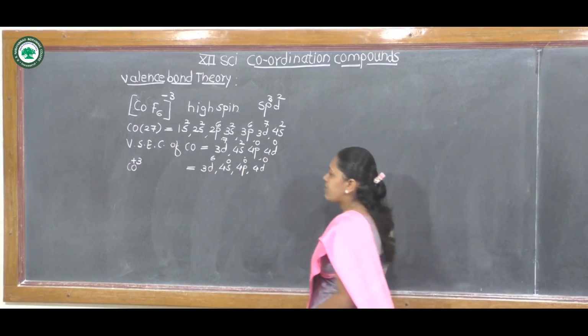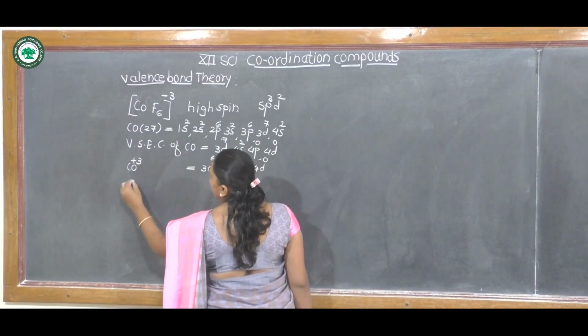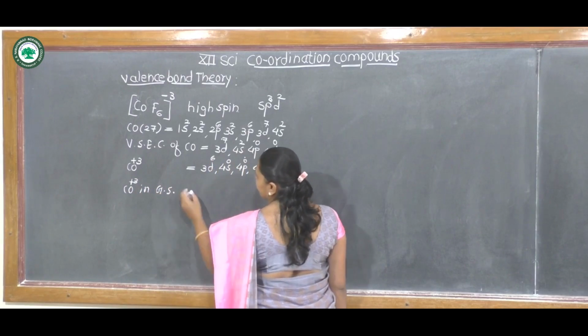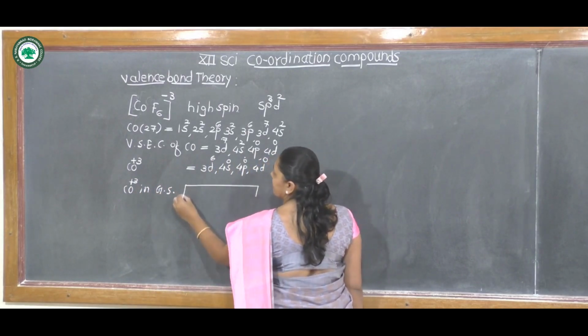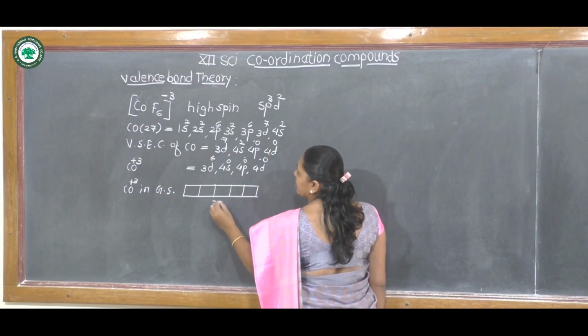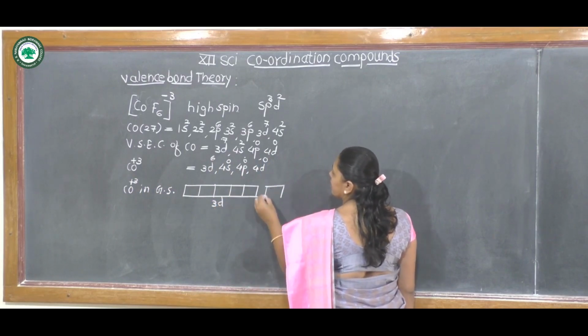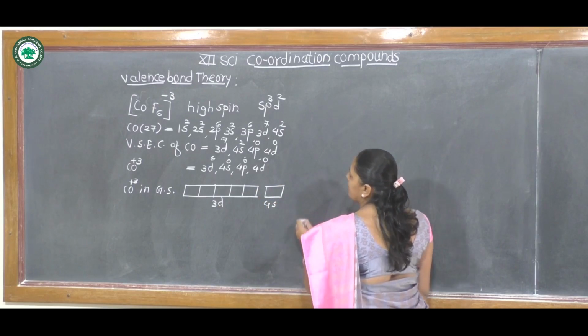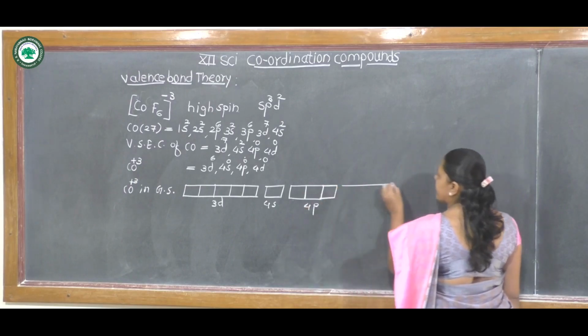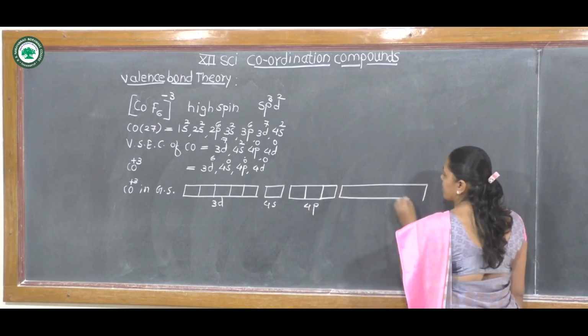Now the next step, cobalt +3 in ground state: 3d orbital, 4s orbital, 4p orbital and this is 4d orbital.